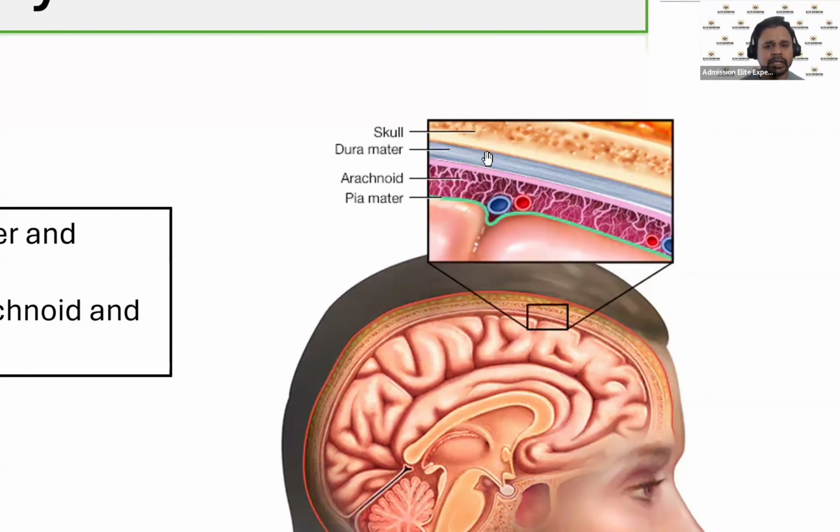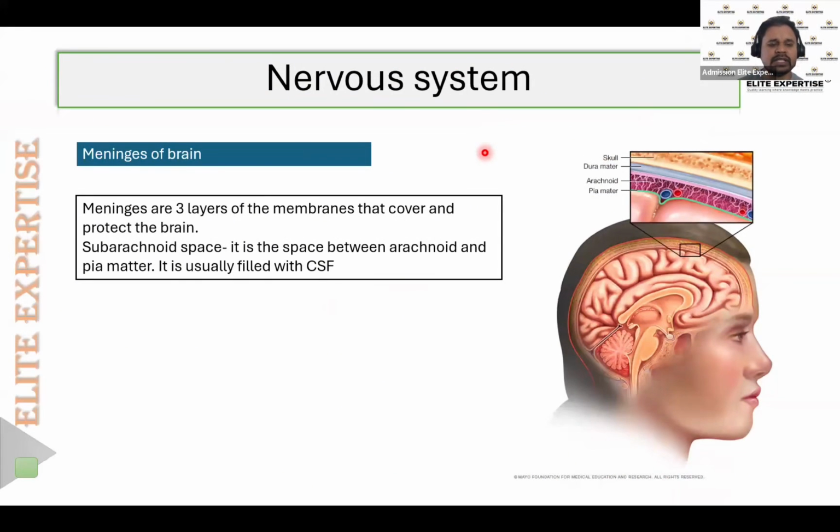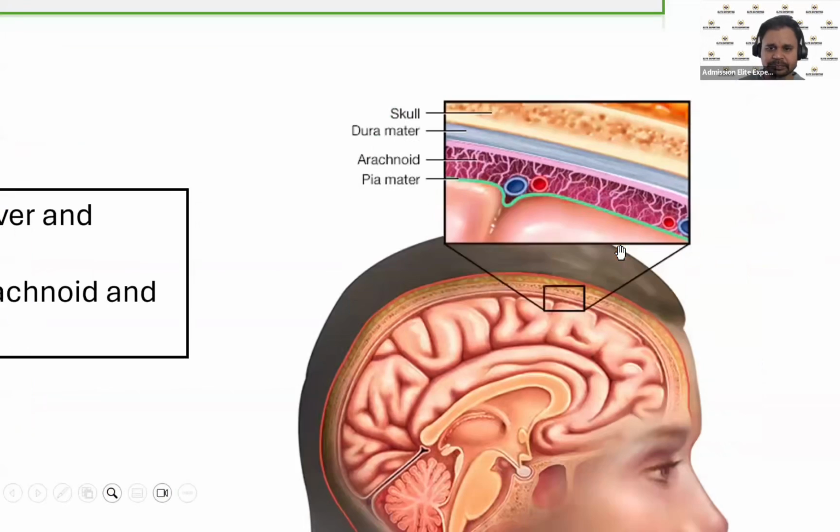Then here, the important point that we need to know is what is meant by subarachnoid space. The subarachnoid space is the space between the arachnoid membrane and the pia mater. So you can see, this is the arachnoid membrane, and this is the pia mater.